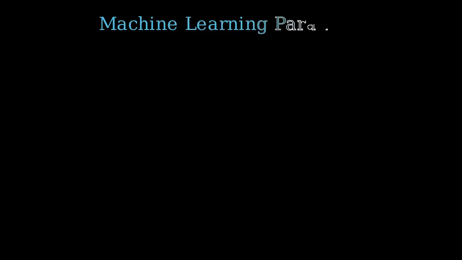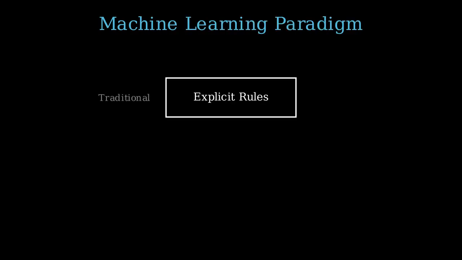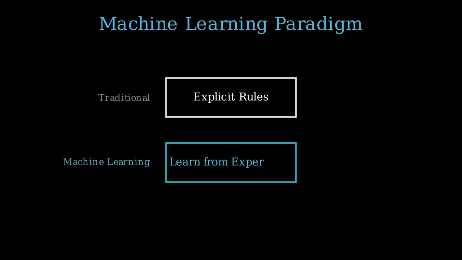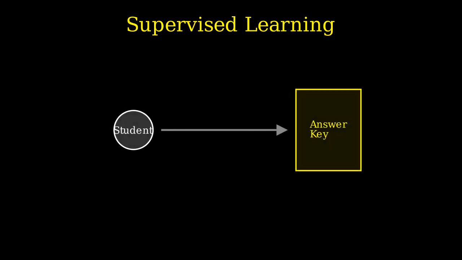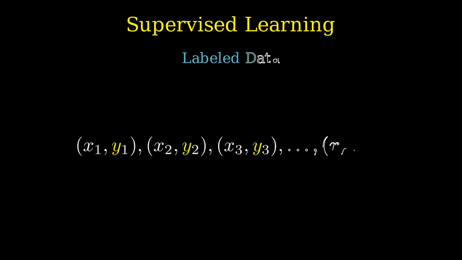At its core, machine learning shifts the paradigm from writing explicit rules to creating systems that learn from experience. Think of supervised learning as a student learning with an answer key. The algorithm is provided with labeled data, where each input is paired with the correct output. This process generally falls into two categories: classification and regression.